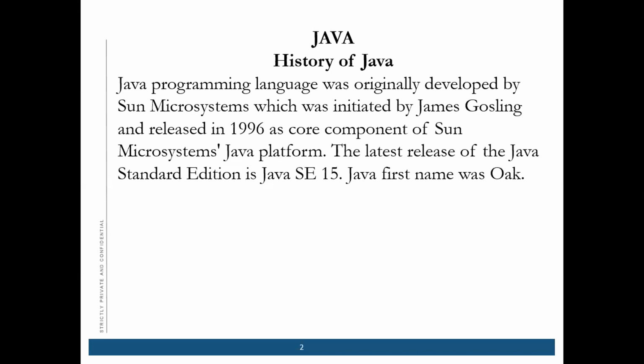Sun Microsystems is now purchased by Oracle, so it is now owned by Oracle. The latest version of Java Standard Edition, that is Java SE, is 15. In 1996 it was Java SE 1. Also, Java's first name was Oak. So this is a little bit about the Java history.